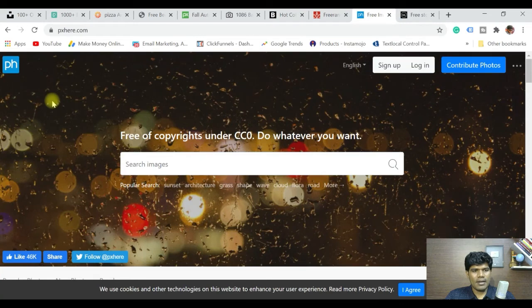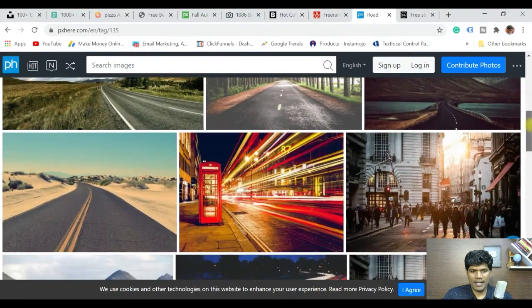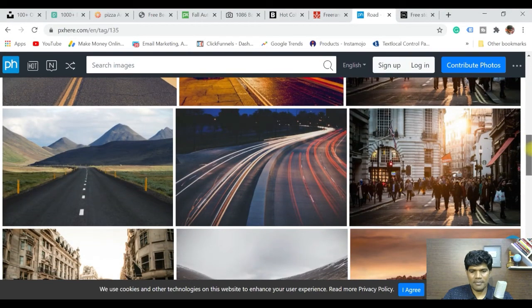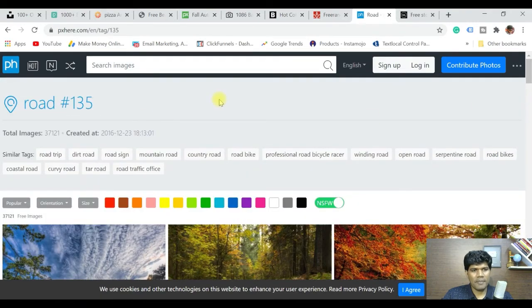Next one is Pixhere. Free for copyrights under CC0. Do whatever you want. They have put it across really well. That means it's really for commercial use as well. Just below that they have popular searches: sunset, architecture, grass, shape, wave, cloud, flora, road. Let me click on road. You can see some beautiful roads. So you can certainly use these images. So that's the next website, Pixhere.